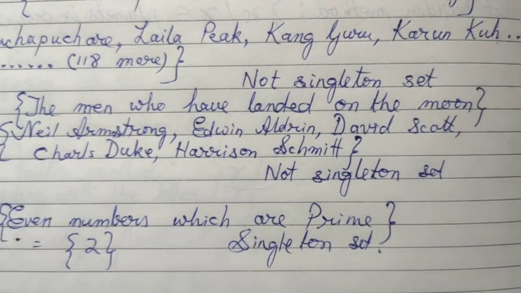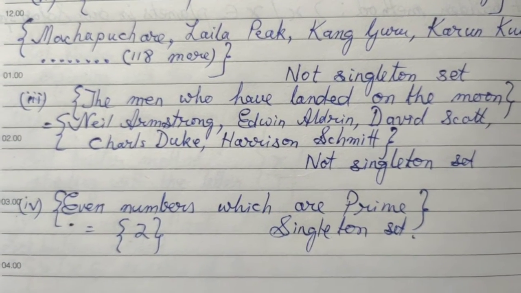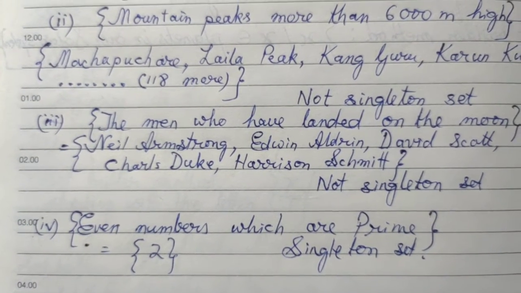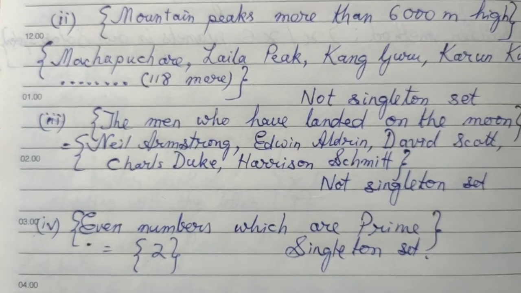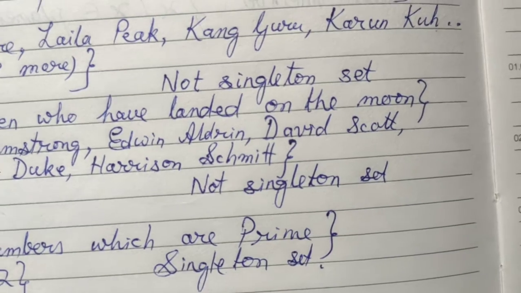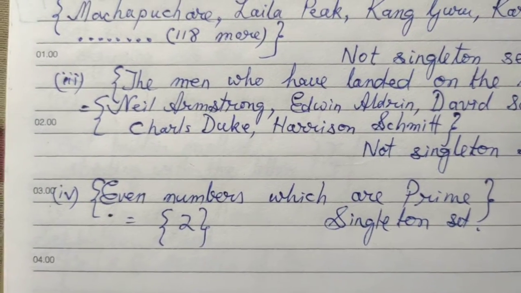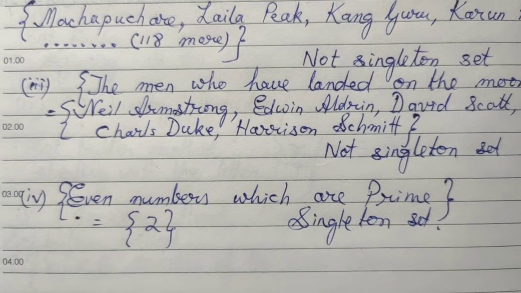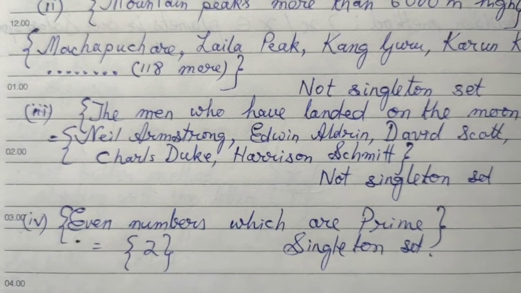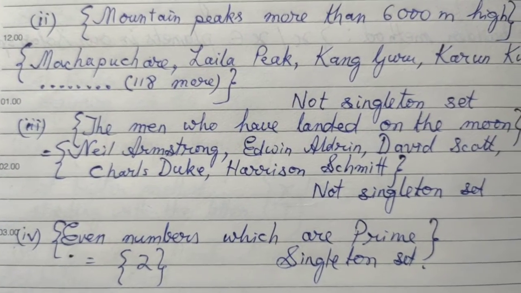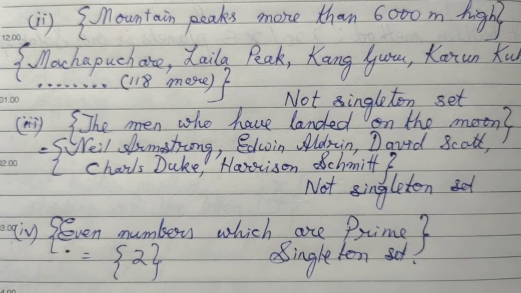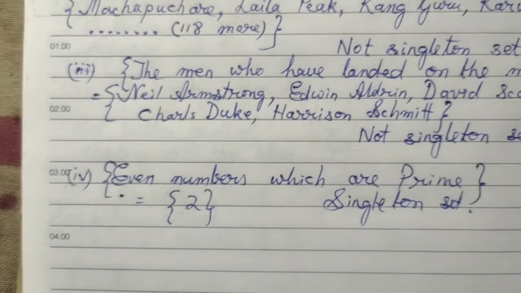And the third one, men who have landed on the moon. Now there are quite a number of people who have landed on the moon, and I have written the names of those men, starting with Neil Armstrong, Edwin Aldrin, David Scott, Charles Duke, Harrison Smith, and there are many more whose names I haven't included here. So, as it looks, more than one member is there in this particular set. It's not a single value, so it's not a singleton set.